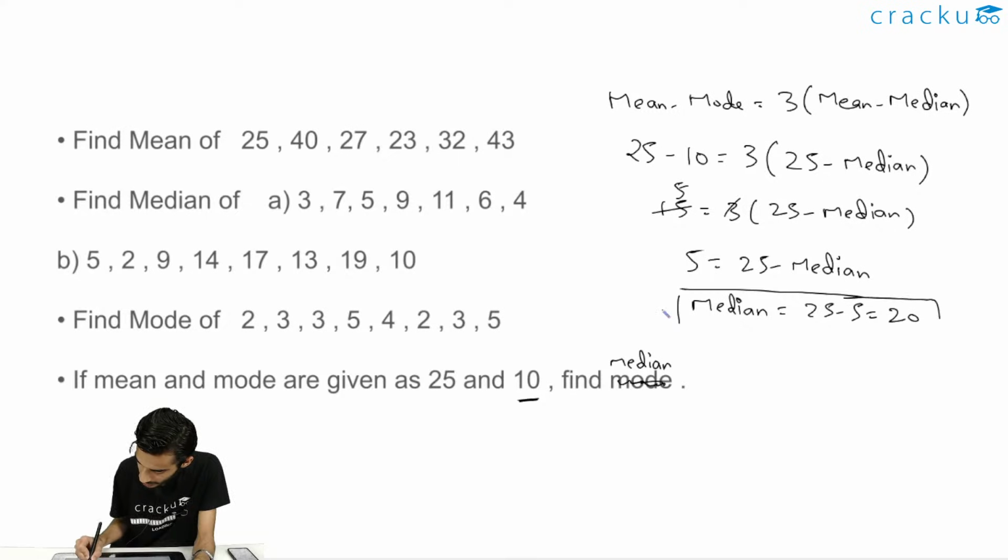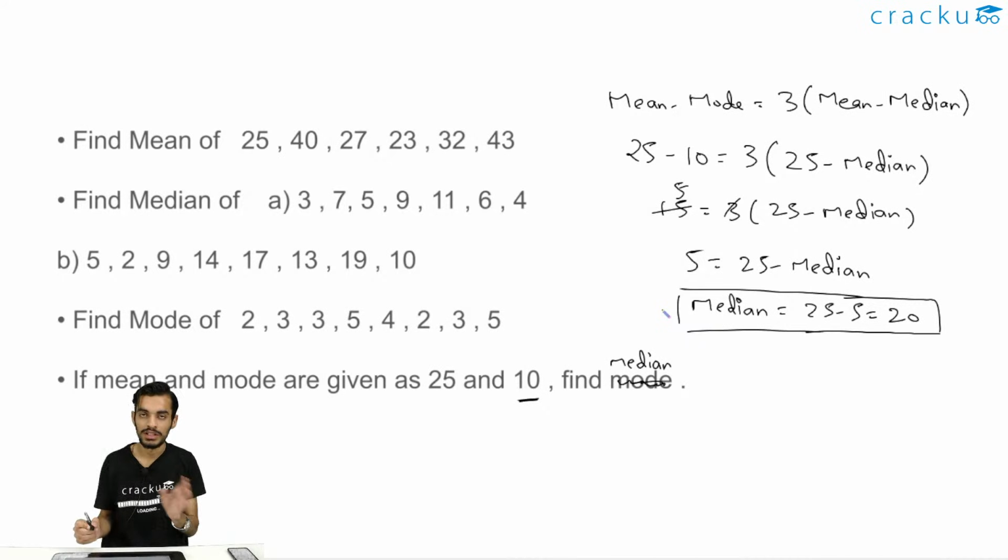I hope this should also be clear with the help of this formula. If 2 of the 3 values are given to us, we can just calculate the third value. Okay, so this should be clear. If you have any doubts, you can ask. Otherwise, we'll move to the grouped data. Okay, I can't find any doubts. Okay, moving to the next.